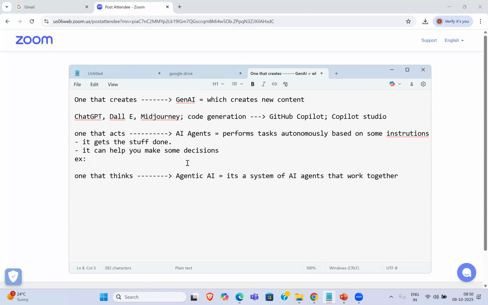Then we have the concept of agentic AI. As I told you, it is AI that thinks and plans, for example, a collection or a system of AI agents. Now, how you can understand it: yesterday I gave you an example, like I want to go on a weekend trip to Bali. First, I want to book a cheaper flight, for example, economy. Then, after the flight confirmation, the other AI agent should get a confirmation from this one.